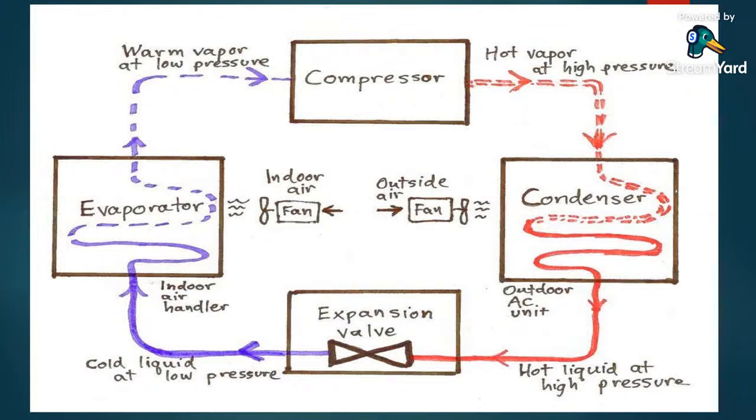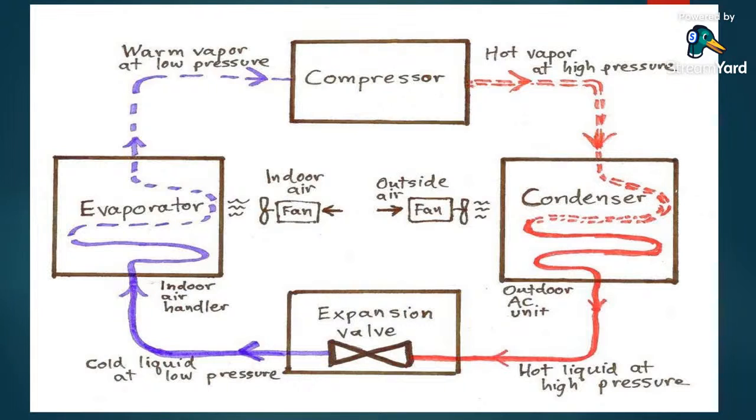Now, if we want to absorb the heat from any place, we require cold liquid. So to make the refrigerant cold, it is passed through the expansion valve. This is the expansion valve. As it passes through the expansion valve, there are small pore holes through which the refrigerant flows. Now the temperature and pressure both change. Now it becomes cold liquid at low pressure.